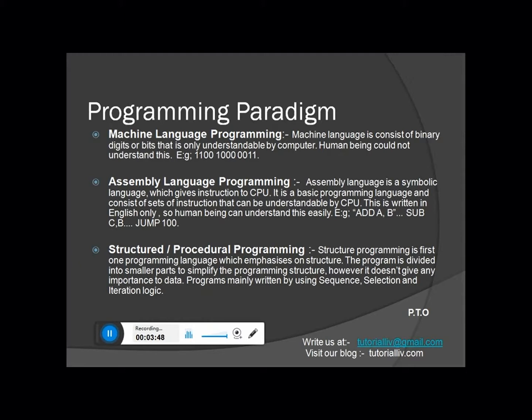This language is also hard to maintain because the code is too lengthy, and we have a class in which we have written several lines of code. The lines of code could be 10,000, could be 20,000. As I said, in this programming language we emphasize the structure, so we started writing some structures or functions.